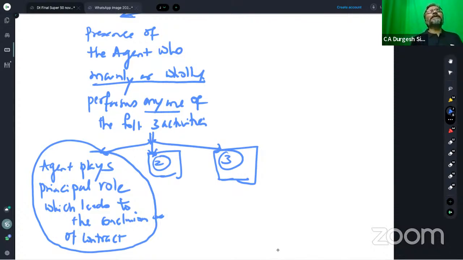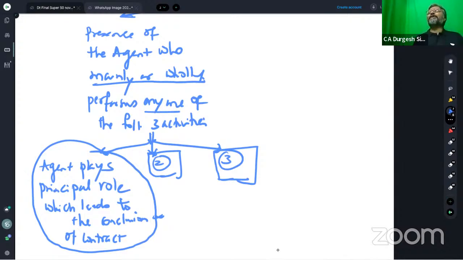The exception is that if an agent independently, in his normal course of business, is buying or selling the goods on behalf of the non-resident, in that particular case, students, what we will say?